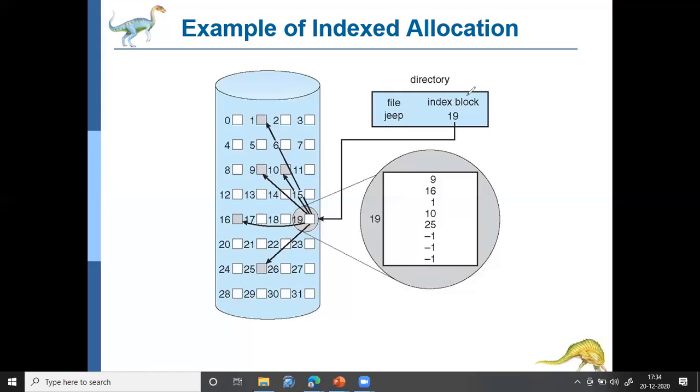And also how directories are implemented. There are two ways of implementing a directory. One is using a list and the other one is using a hash table. Okay? So these are the different things we have discussed in this chapter.